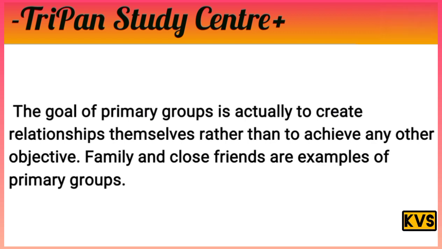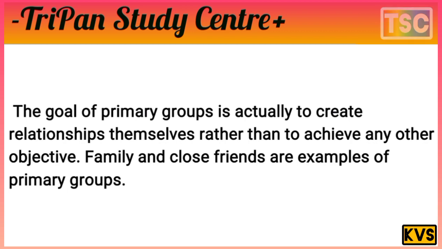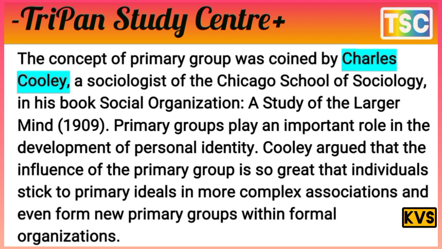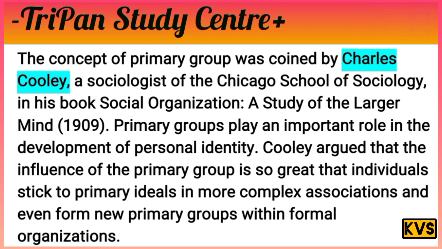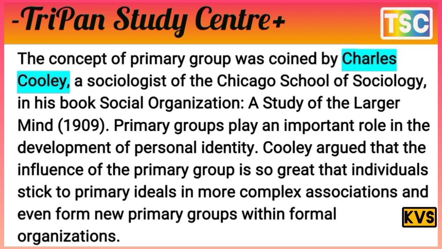Let's see who discovered the primary group and secondary group. The concept of primary group was coined by Charles Cooley, a sociologist of the Chicago School of Sociology, in his book Social Organization, a study of the larger mind, in 1909.